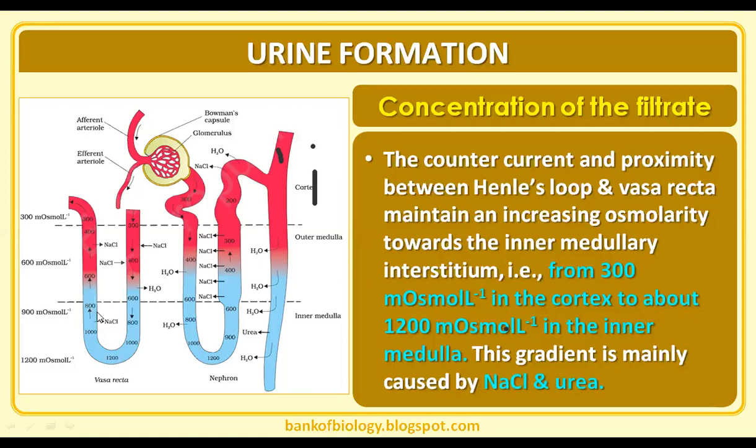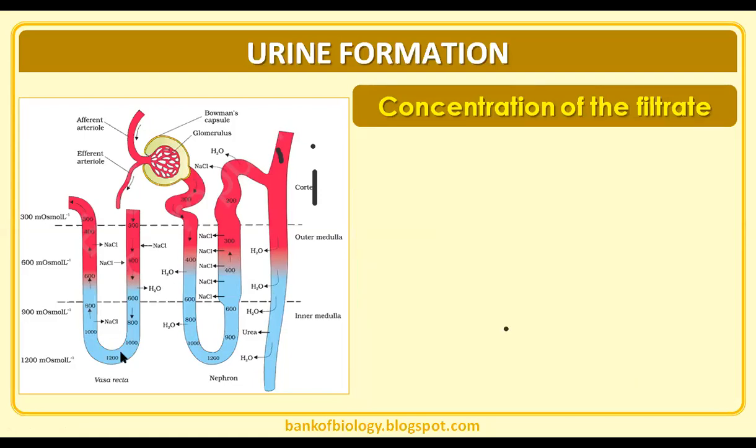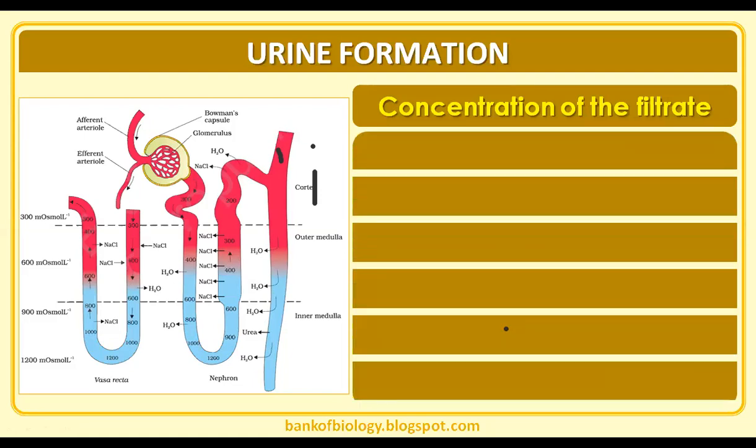The concentration gradient in the descending limb increases from the outer medulla to the inner medulla. That means 300 to 1200 milliosmol. This gradient is mainly caused by sodium chloride and urea. Sodium chloride from the DCT and urea from the collecting duct make the concentration increase in the descending limb of vasa recta from outside to inside.